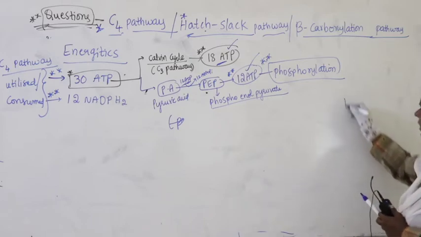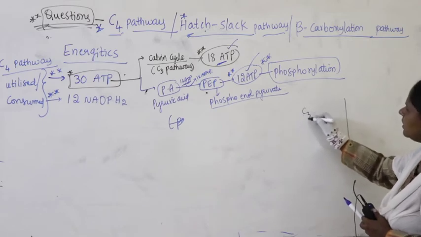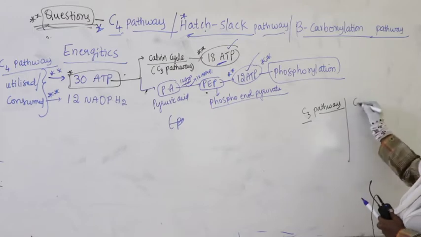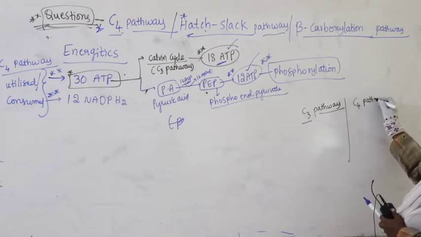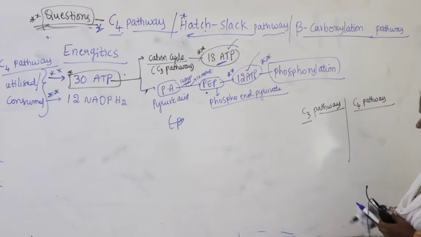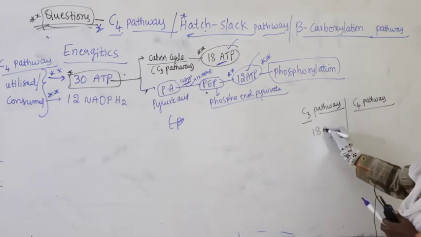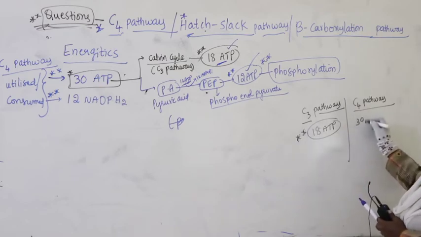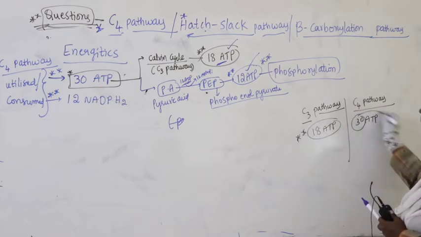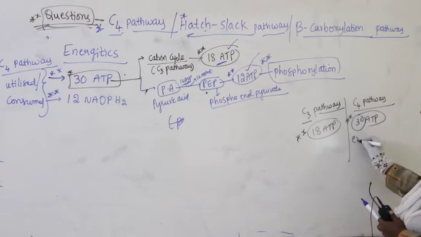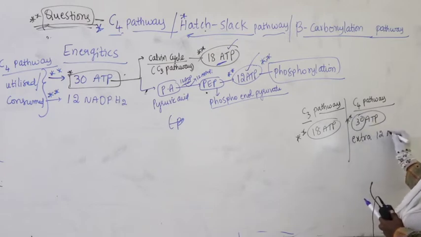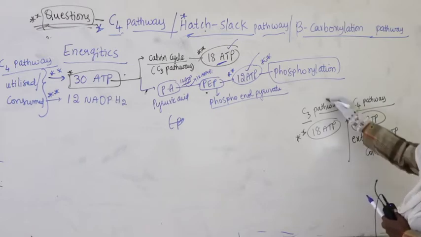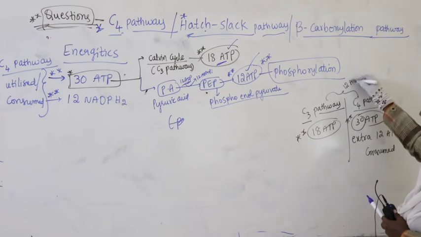That means if you compare the C3 pathway with the C4 pathway, what happens here? C3 pathway altogether 18 ATP, but in C4 pathway 30 ATP. That means an extra 12 ATP is consumed. What is the difference between C3 and C4 in terms of ATP?